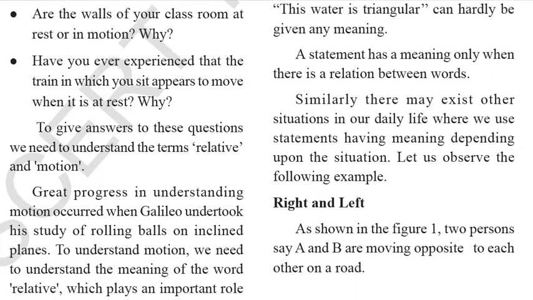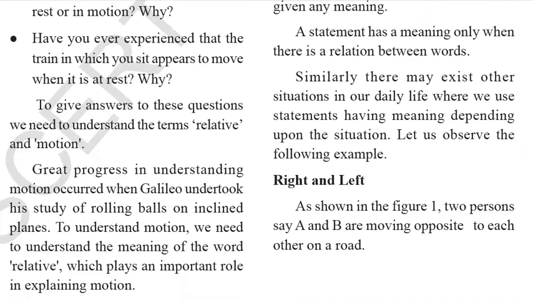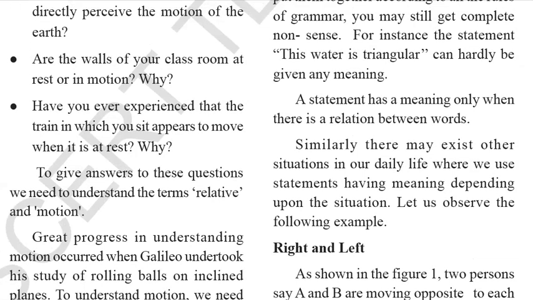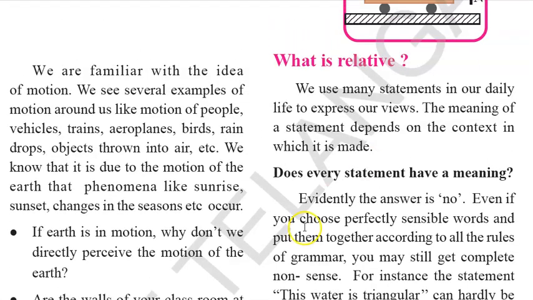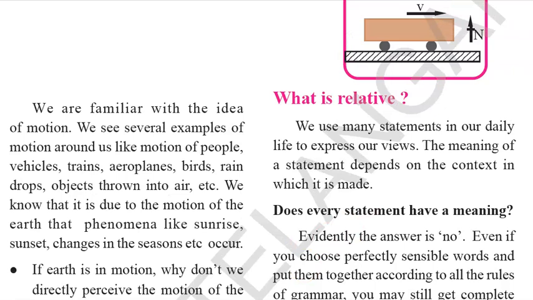So great progress in understanding motion occurred when Galileo undertook his study of rolling balls on inclined planes. Now, an inclined plane is a slanting one, right? On that, if you leave a ball, what happens? It rolls down. To understand the motion, we need to understand the meaning of the word relative, which plays an important role in explaining the motion. What is relative is what we need to understand.